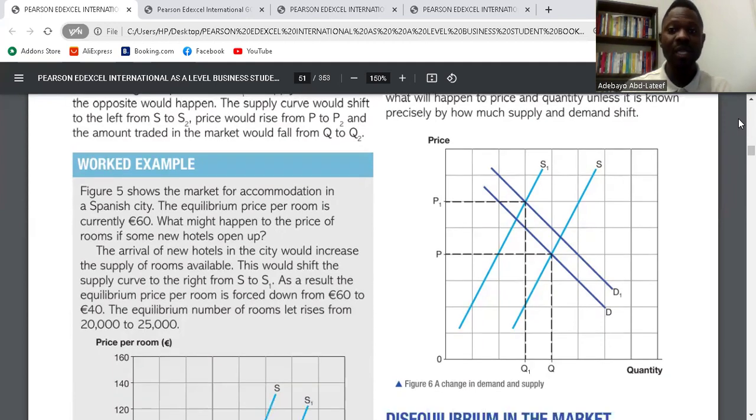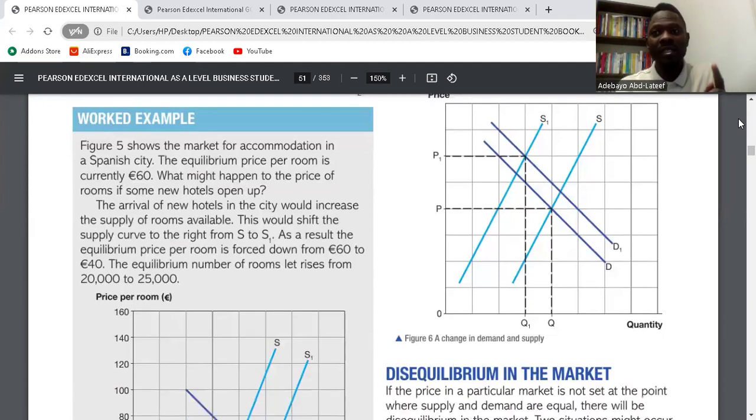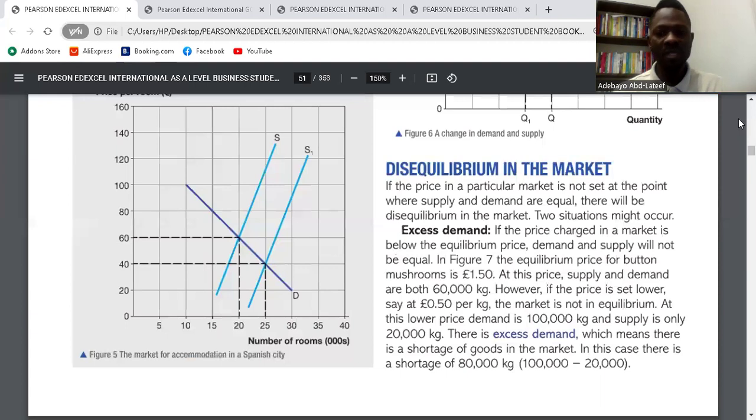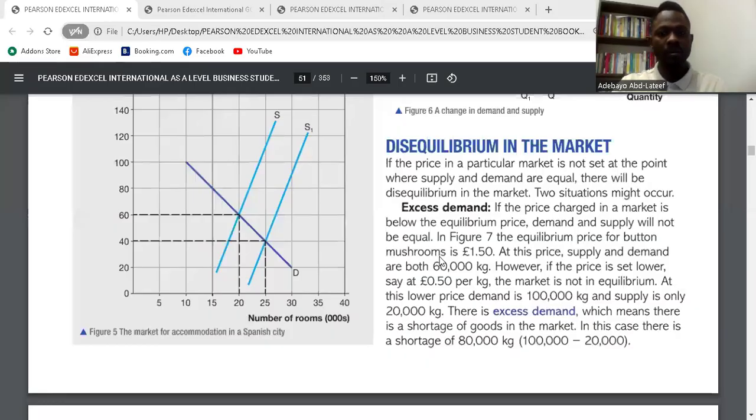Is it clear? So that is changes in demand and supply. An increase in demand and a fall in supply will bring about an increase in price. Is it clear? So now, disequilibrium in the market. We'll go to disequilibrium in the market.